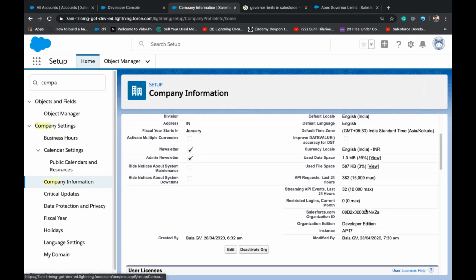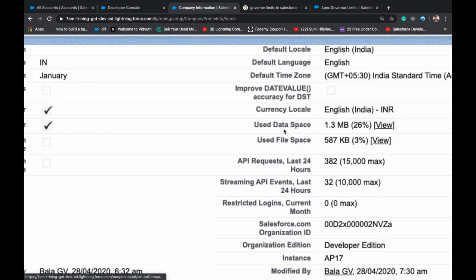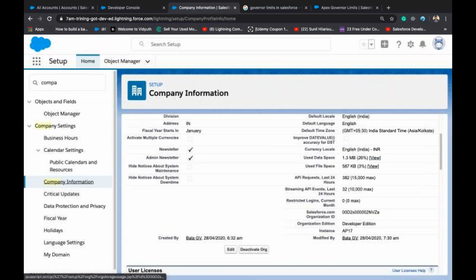These limits, right? We have disk space of 5 MB given in the developer edition. So used disk space is 1.3 MB.